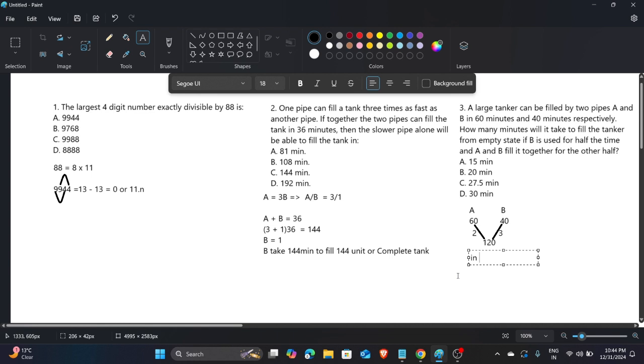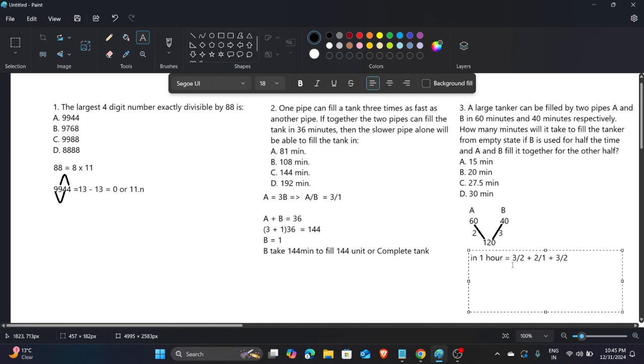In the first half, only B works, so it means 3 units, but not 3 units, it is 3 and a half. But in the second half, try to understand, what is happening in the second half? Both A and B are running. So the second half has this and B is also this.